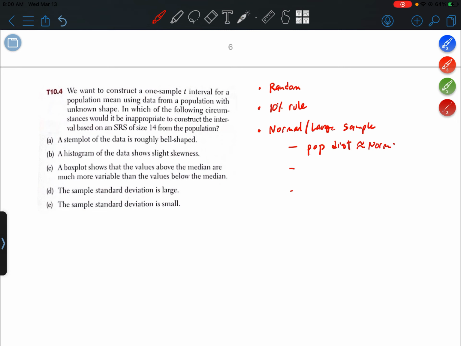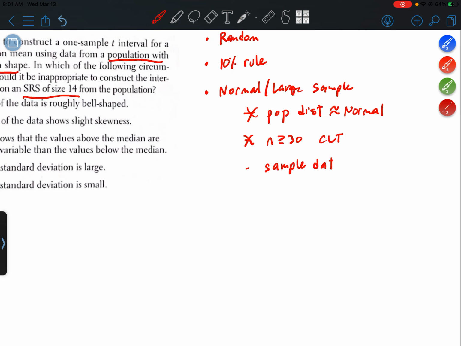So option number three is we would need to look at the sample data, like a dot plot of those 14 values. And the sample data should show no strong skew or outliers.